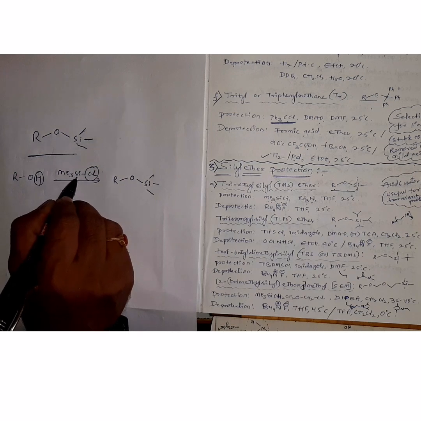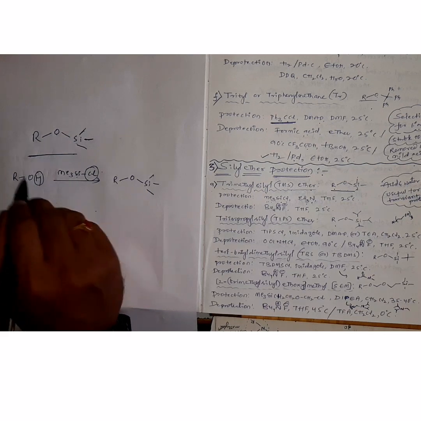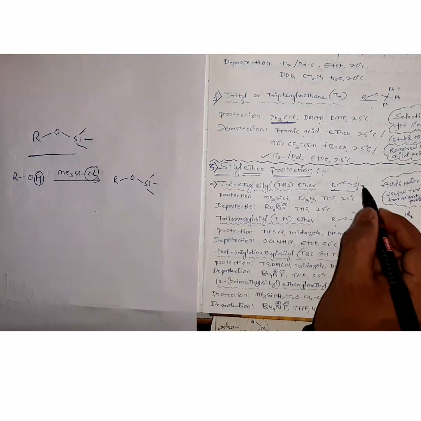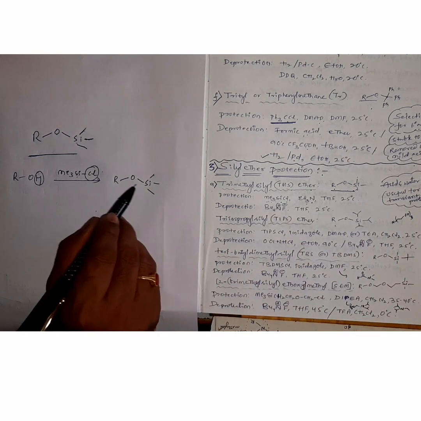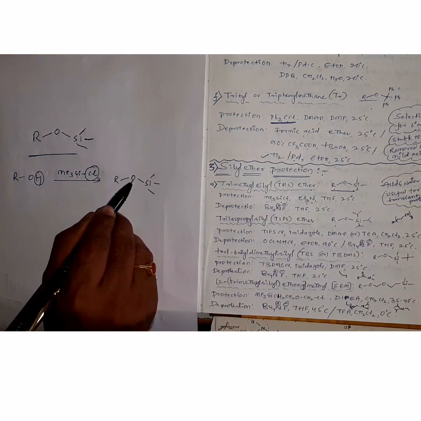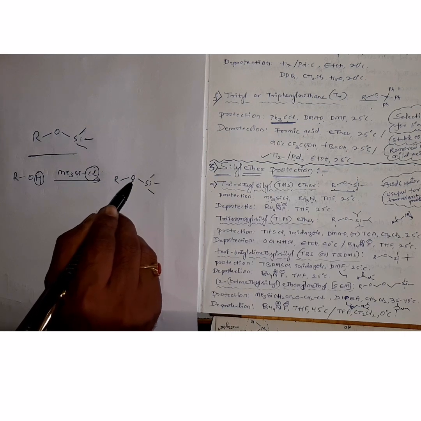Here silicon has high affinity for electronegative atoms, due to which silicon-oxygen bonds are formed, in this case R-O-Si. This is trimethyl silyl ether protection. If you want to deprotect this, we need to break this silicon-oxygen bond. That means we have to use some atom more electronegative than oxygen.